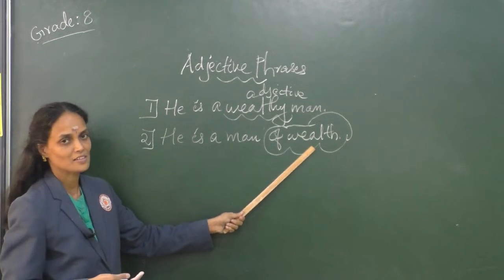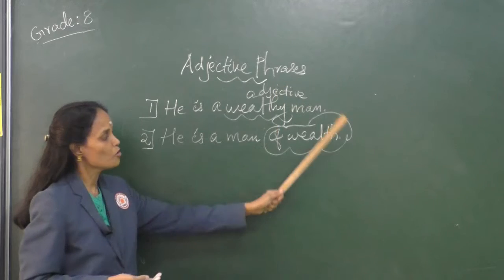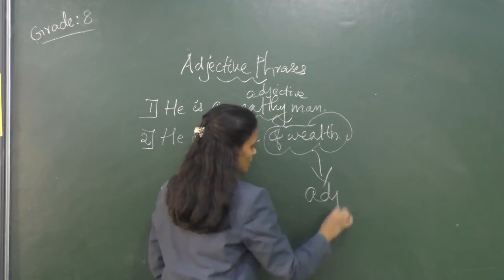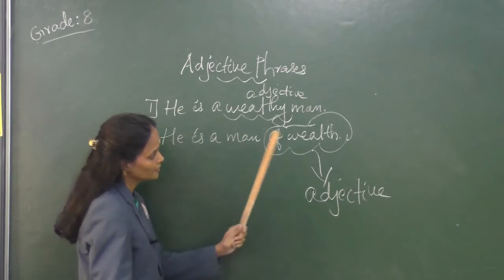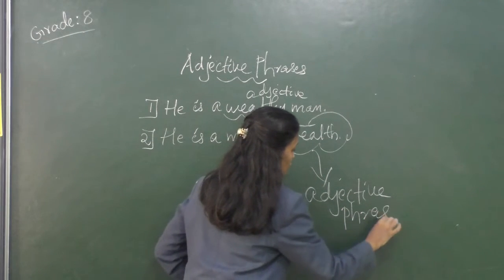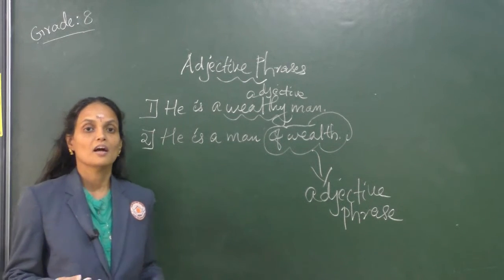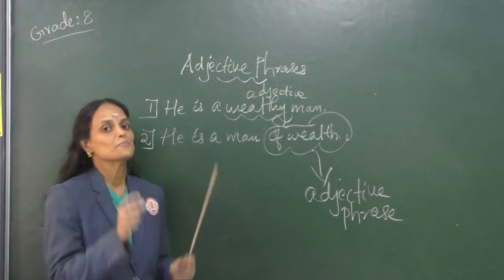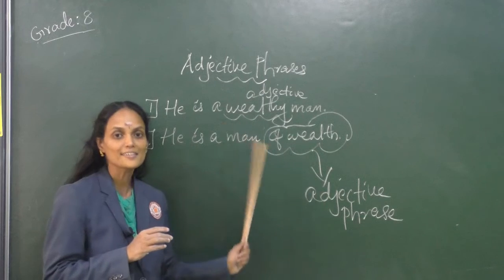Yes, we have got the answer. He is a man of wealth. So of wealth functions as an adjective. Hence, this phrase of wealth is called an adjective phrase. So what's an adjective phrase? An adjective phrase is a group of related words that function as an adjective in a sentence.